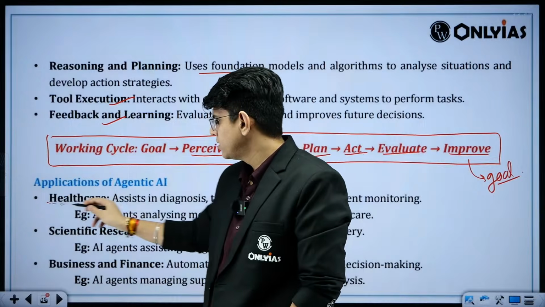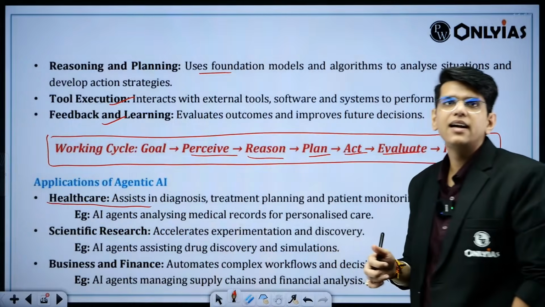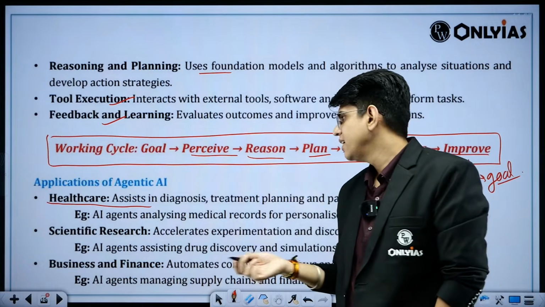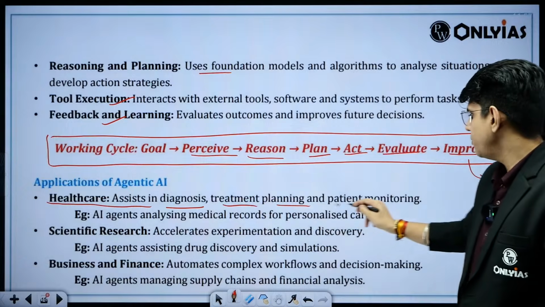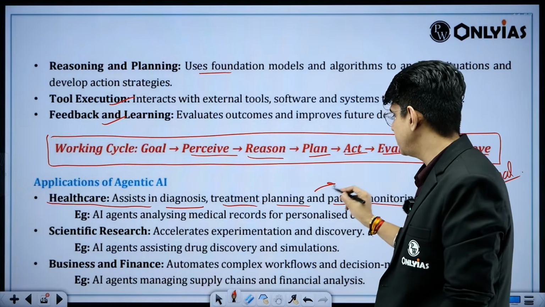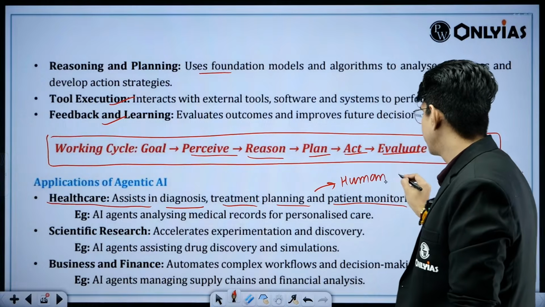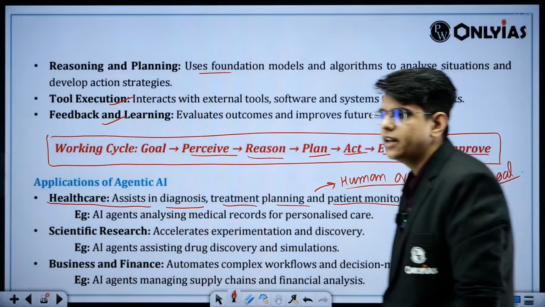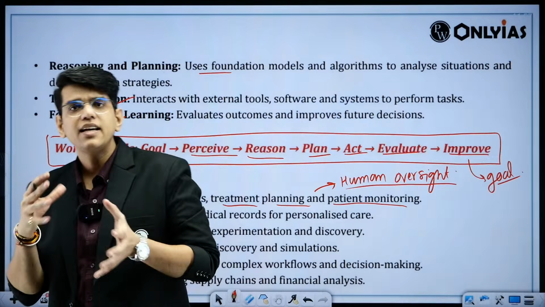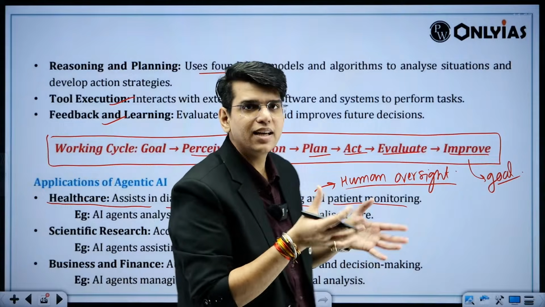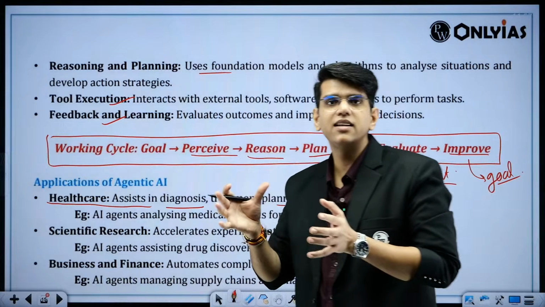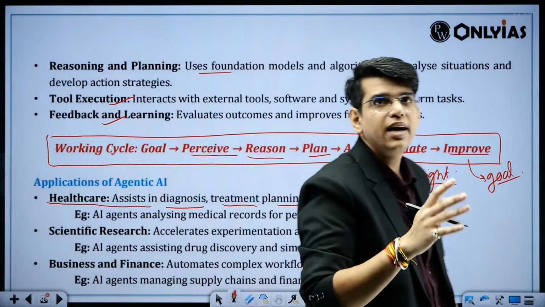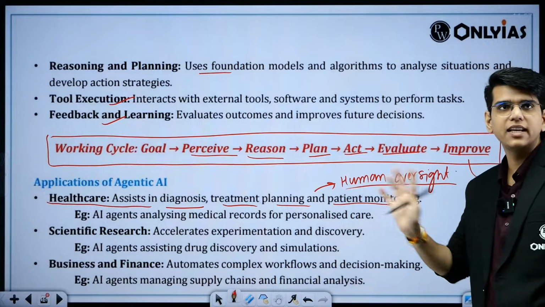In healthcare, diagnostic results can be analyzed, and disease can be analyzed quickly. So speeding up of these things can be done by agentic AI: diagnostics, treatment planning, and patient monitoring. But one thing is very important here. Human oversight is important. It is not at a stage where you can leave it directly to the agentic AI only. The doctor, after the diagnosis and the result from the agentic AI, has to take the decision whether to give some medicines to the patient or not. So there need to be some safeguards with these technologies.